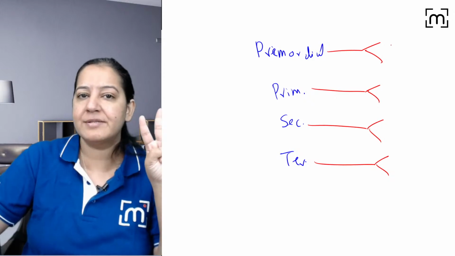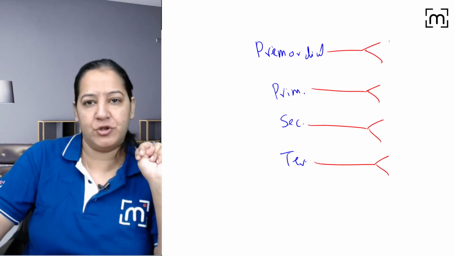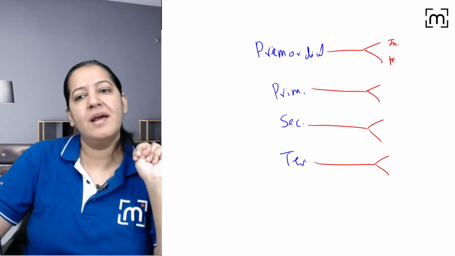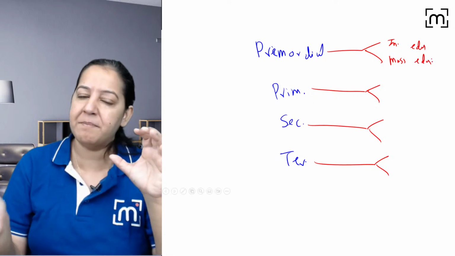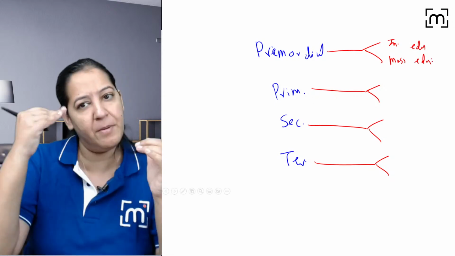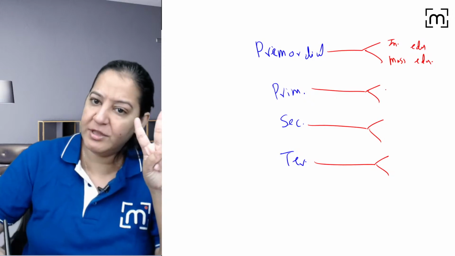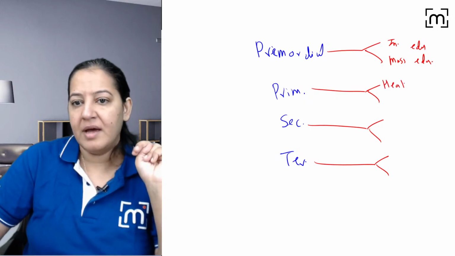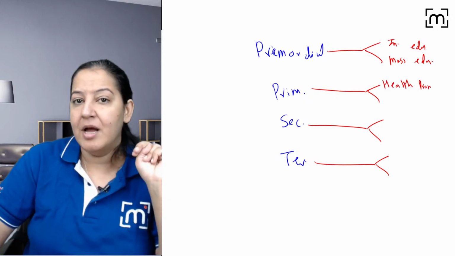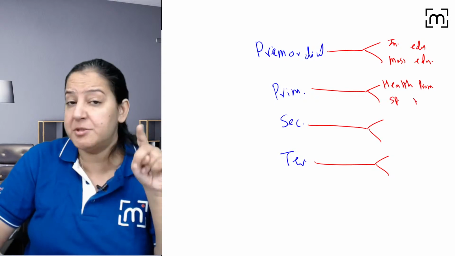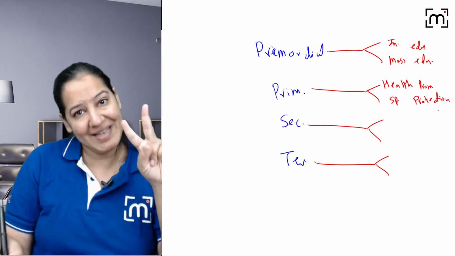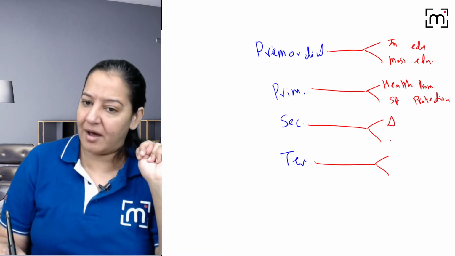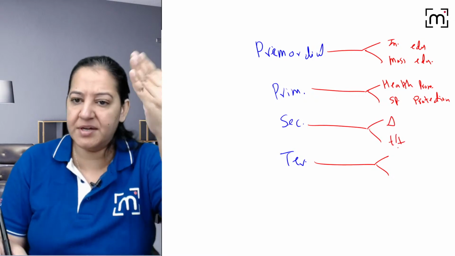So what are the 2 ways of primordial? The primordial is education, individual education and mass education. By educating the person, you can prevent at the primordial level, right? Primary also has 2: health promotion is non-specific, but specific protection, which includes vaccines, is specific. Give me a thumbs up. Secondary also has 2: early diagnosis and treatment. First diagnose it and give the treatment.